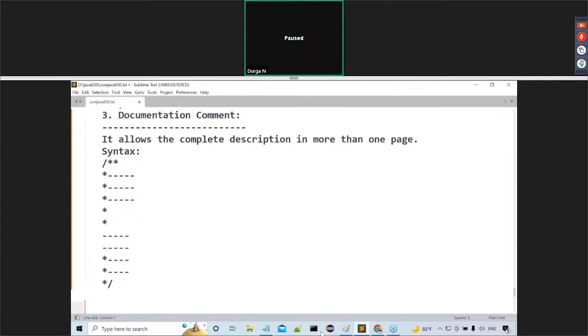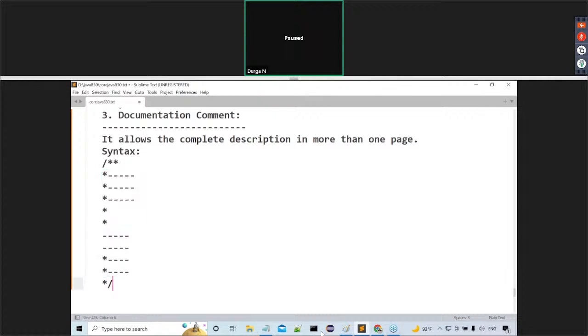The documentation comment allows the complete description in more than one page. More than one line or more than one page, both are the same, but it is not bounded. So what is the syntax of this documentation comment? Slash double star indicates a documentation comment. The ending symbol is star slash. But what is the condition here? Every line must start with a star. This is exactly the syntax of the documentation comment.